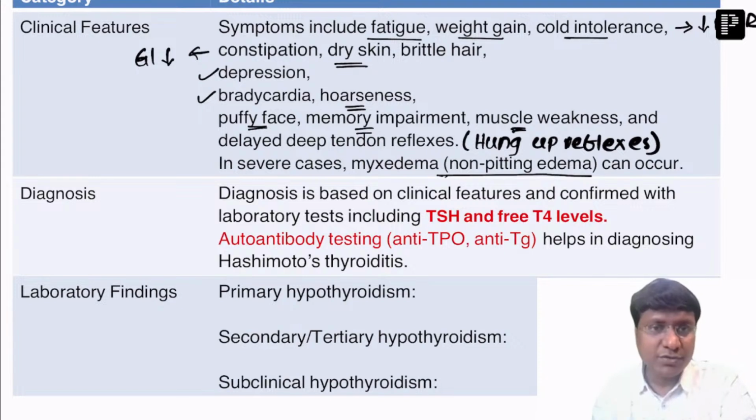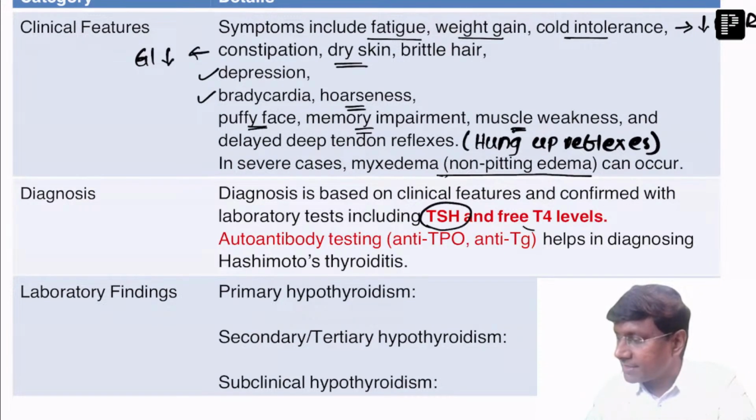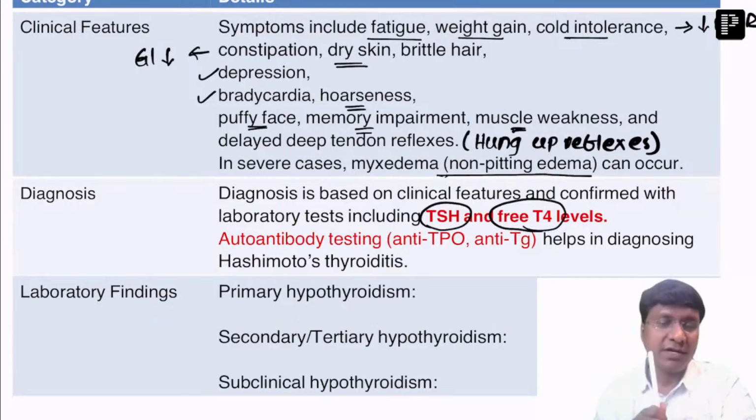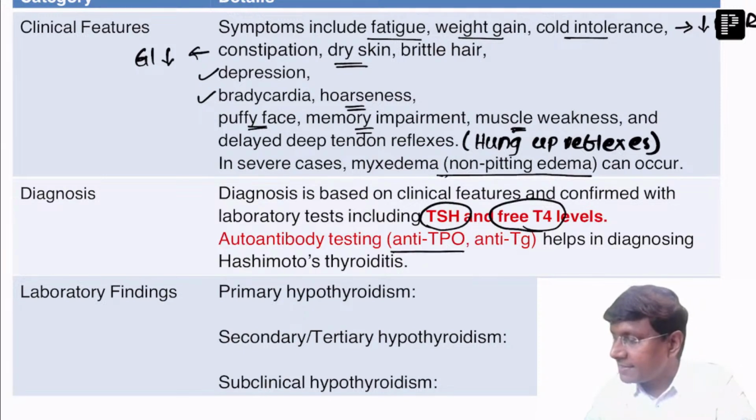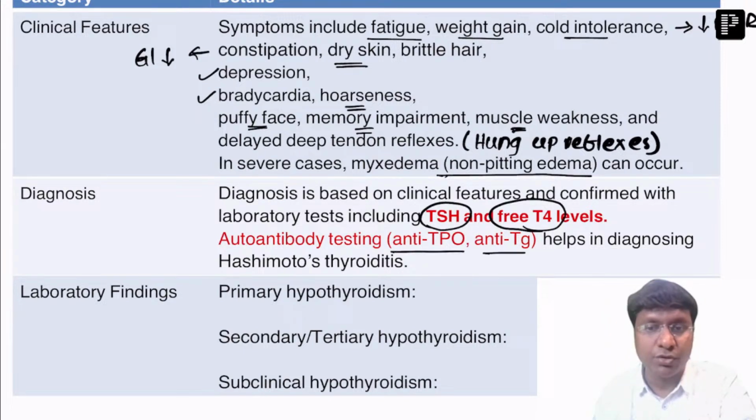Now, how will you diagnose these patients with hypothyroidism? You need to estimate the levels of TSH as well as the free T4 levels. The first thing is you need to estimate the TSH, followed by that you need to estimate the free T4 levels. That is a very, very important point. And if you are suspecting Hashimoto's, you need to check the antibodies. What are the antibodies? That is anti-TPO antibodies and anti-thyroglobulin antibodies. That will help in the diagnosis of Hashimoto's disease.